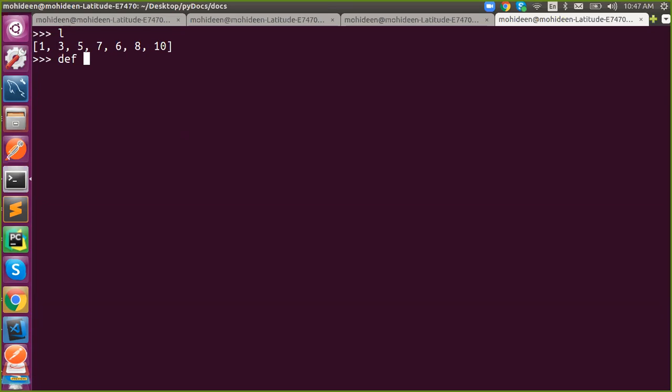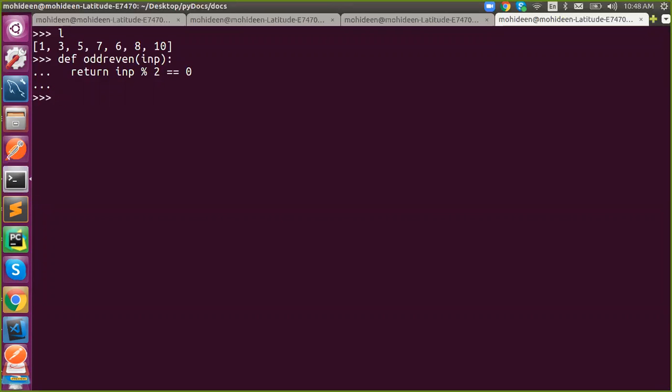So my function is def odd or even, input, return. If it is 0, it is even. Otherwise, it will be odd, right?